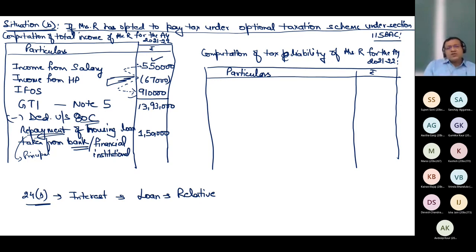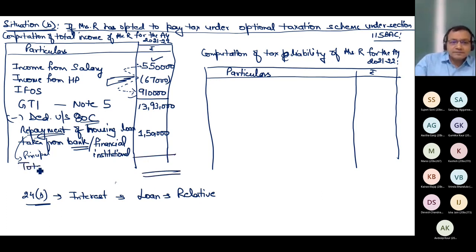And for 24B, the Act doesn't specifically say that your loan must have been taken from a bank or financial institution. So for interest, the loan can be taken from anyone and you will get the benefit as per the provisions. But for 80C, if you want the benefit of principal repayment of housing loan and you have taken the loan from a relative, don't ask for it. You will not get it. That's it. I hope the point is clear. If not, you can ask me the doubt.